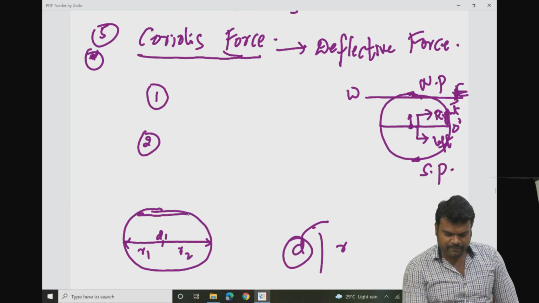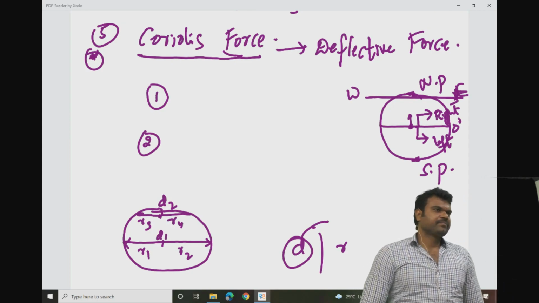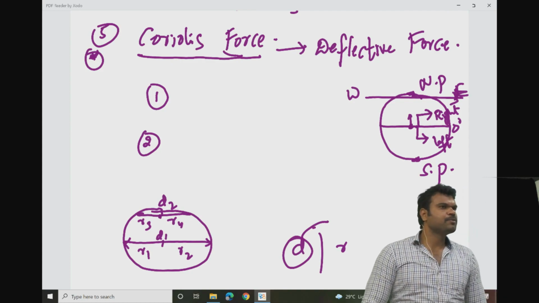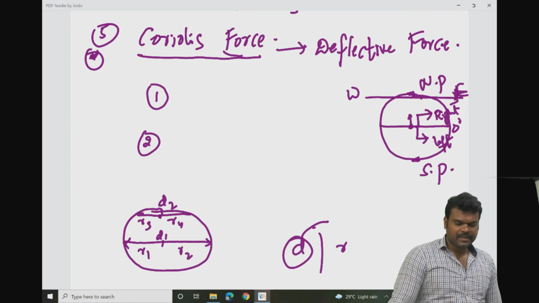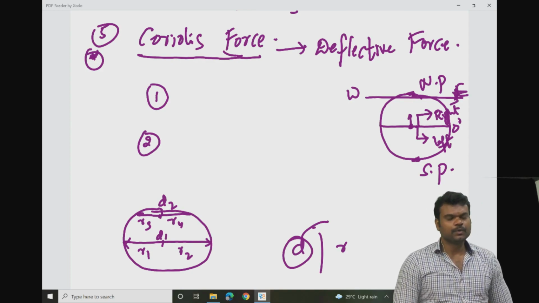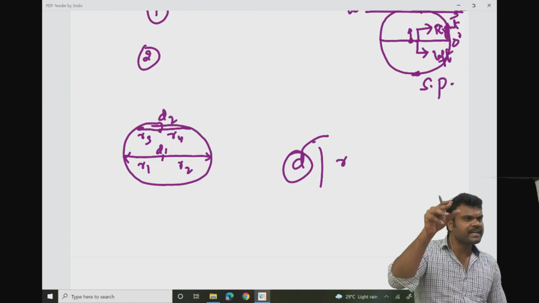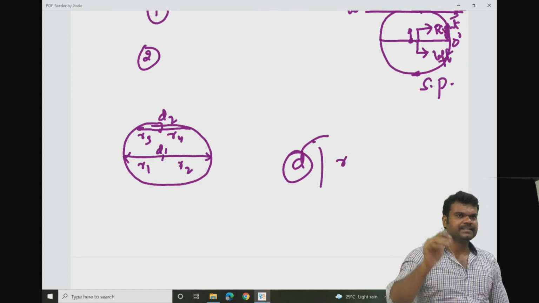And here you have one more diameter, D2, which is comprised of R3 and R4. Now, between R1 and R3, which one should be longer? R1. Between R2 and R4, obviously it must be R2. So from the equator towards the poles, the length of the radius is decreasing.